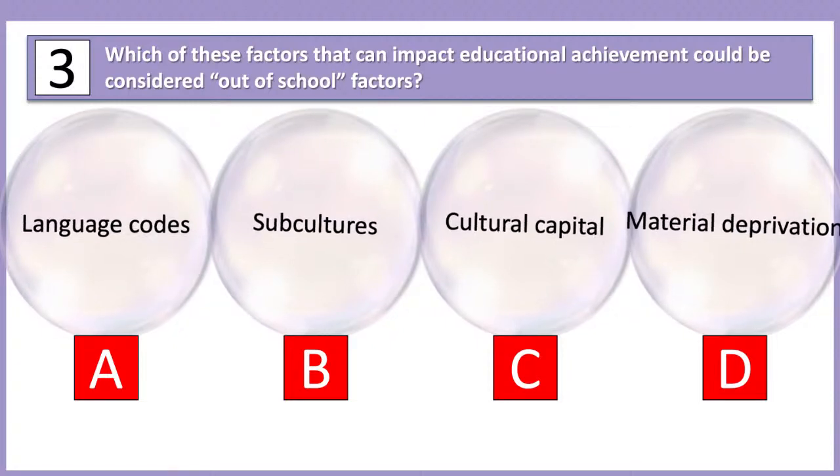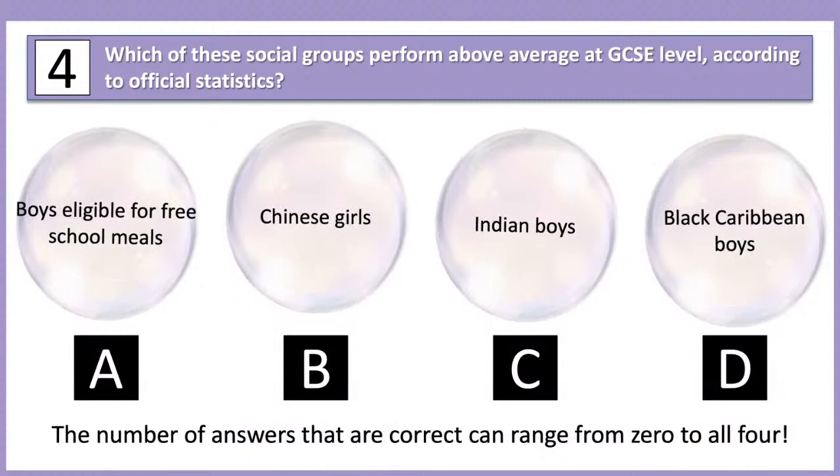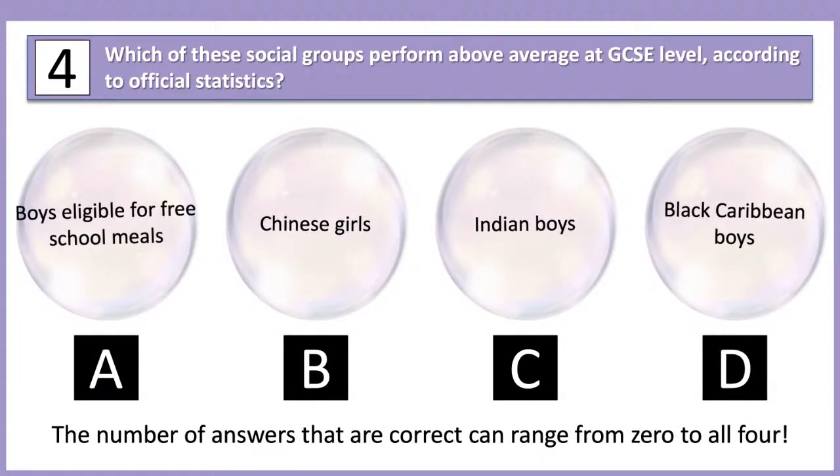Okay, the last of the bubble quiz questions. Which of these social groups perform above average at GCSE level according to official statistics? Okay. So can you pick any of those groups that perform above average at GCSE?